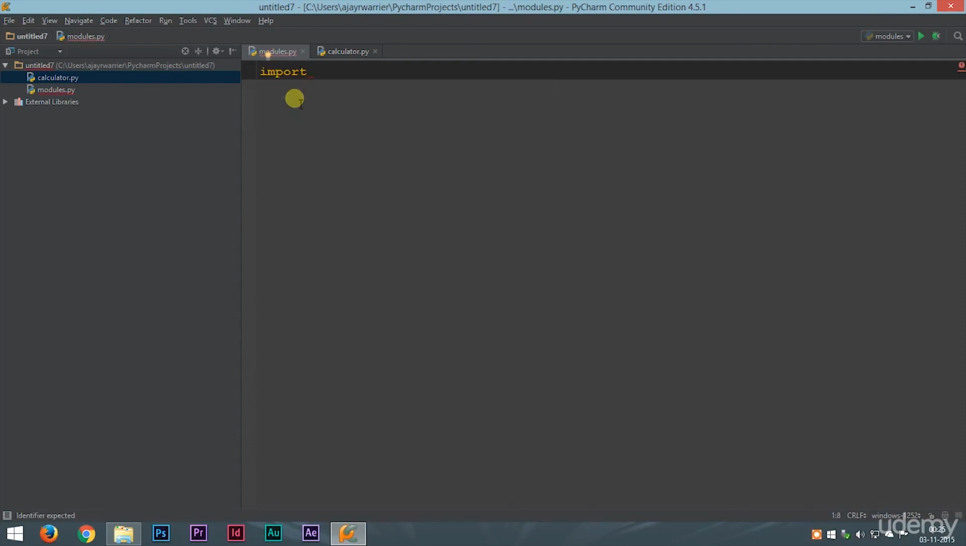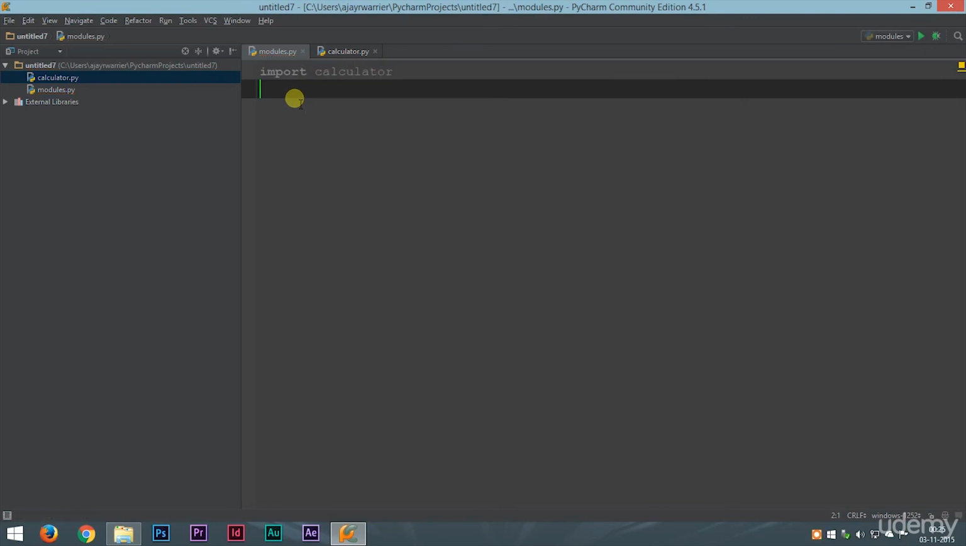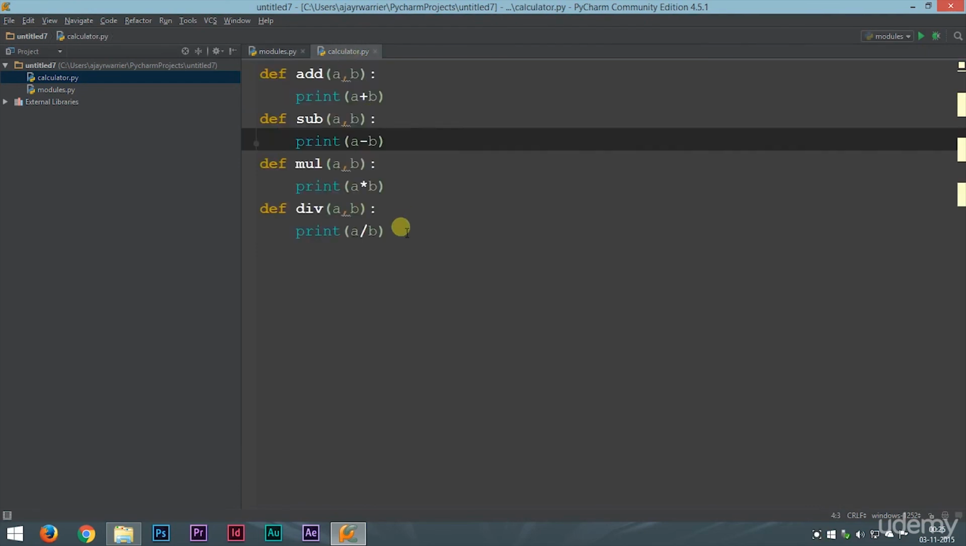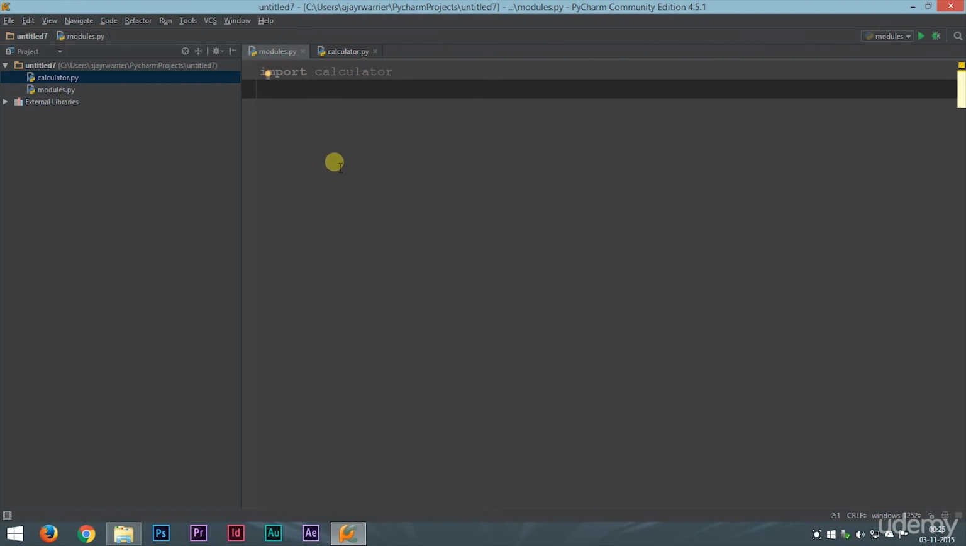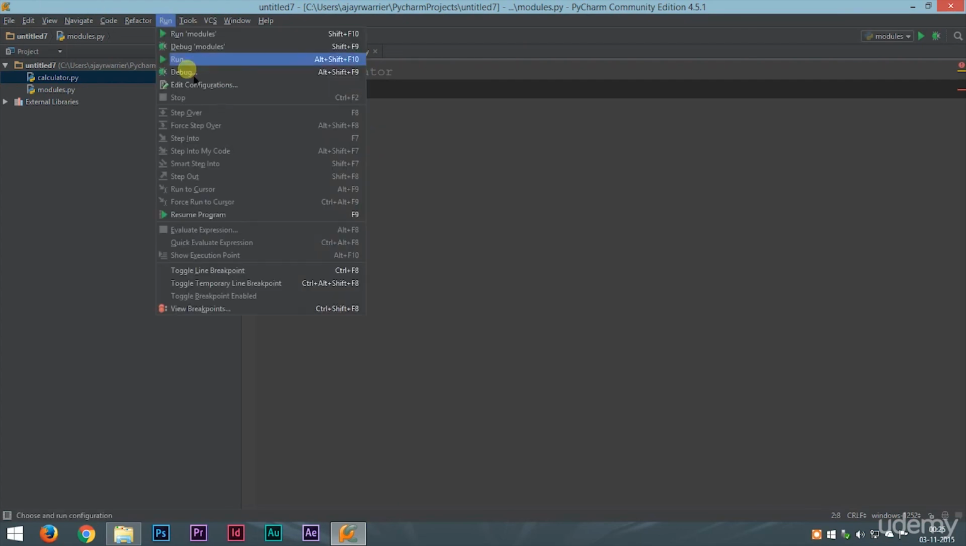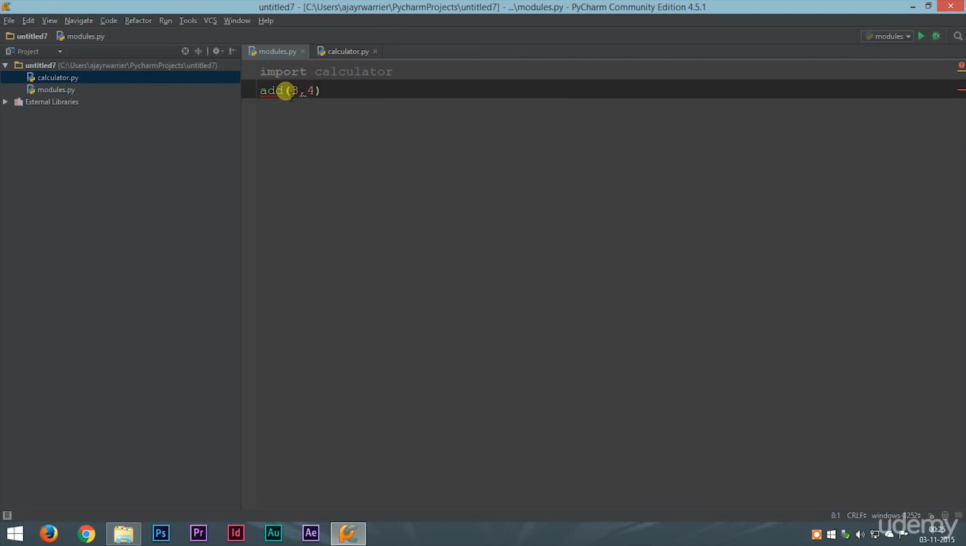Every Python file can be treated as a module. So to import that module, all we have to do is just type in import and the module name. So we have just imported our module. This is equivalent to copy pasting all this code inside our new Python file. Now we could try adding two numbers using the function add 3, 4. Let's try running this. You will see that it does not work. Why? Because simply importing the module doesn't work.